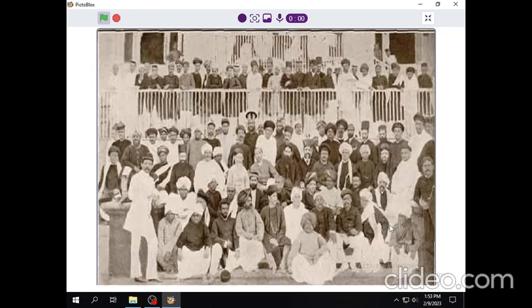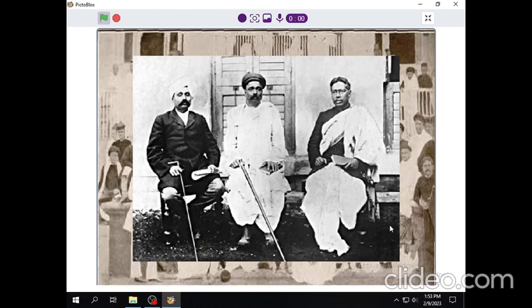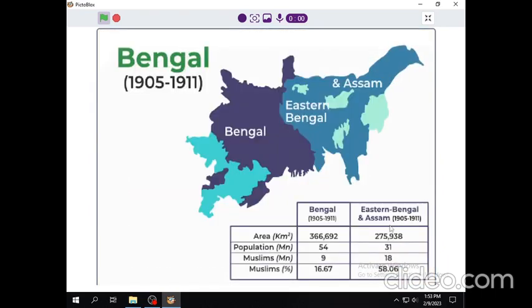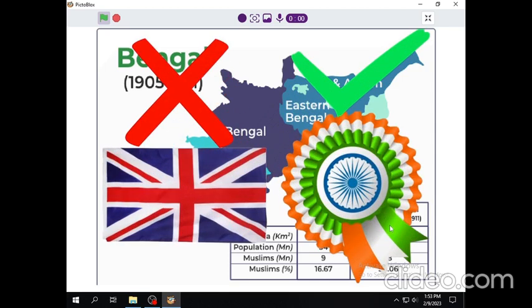They grew another group in some time called radicals. Some of them were Lala Lajpat Rai, Bal Gangadhar Tilak and Bipin Chandra Pal. In 1905, the British decided to partition Bengal. The partition was an attempt to prevent Hindus and Muslims from uniting against the British. So, people strongly opposed the partition. The Congress launched the Swadeshi and boycott movement. As a result, the British were forced to reunite Bengal in 1911.